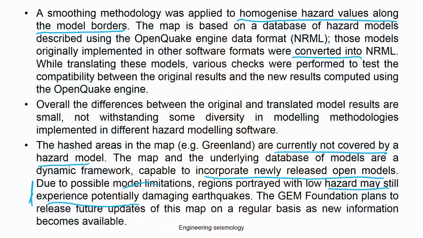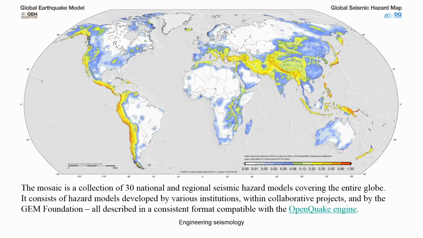That is what I told you: none of the world is free from earthquakes. Only because of the lack of data you cannot claim that this is more accurate. There may be earthquakes which you can expect in those regions. The GEM Foundation plans to release future updates of this map on a regular basis as new information and data are obtained. Basically they develop a model and consider all the information in developing the model as an entity, so if you key in the new information the map will change automatically.